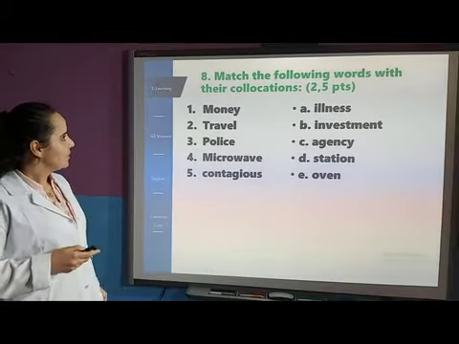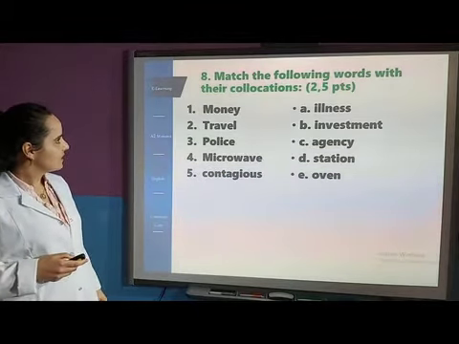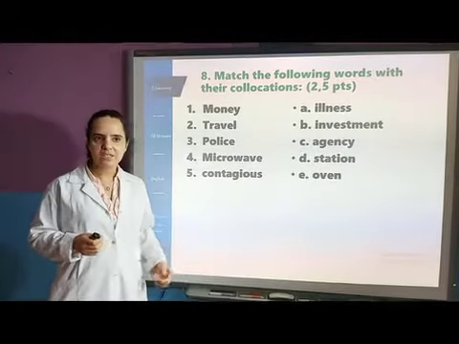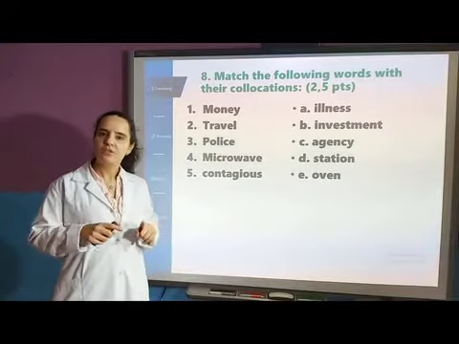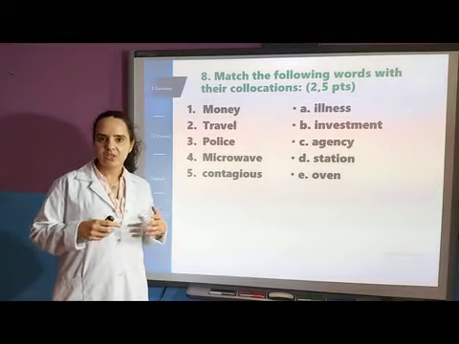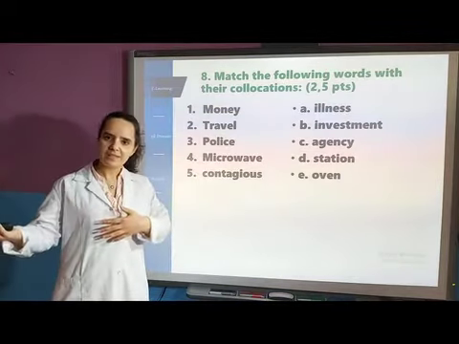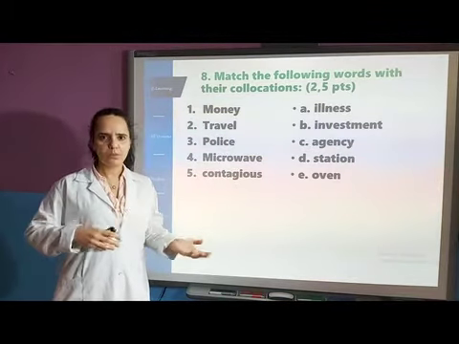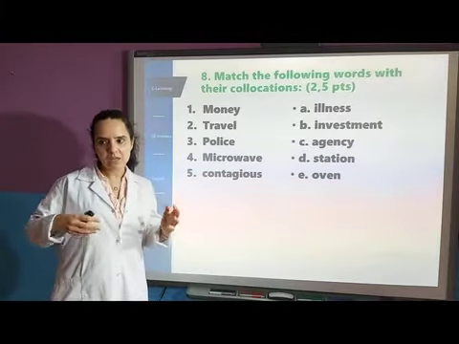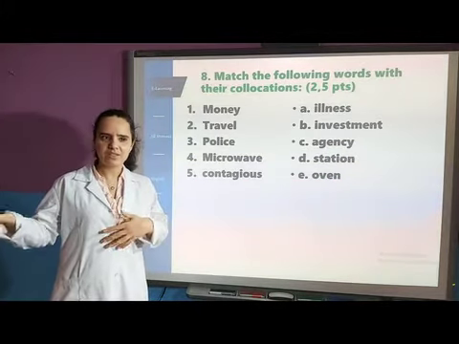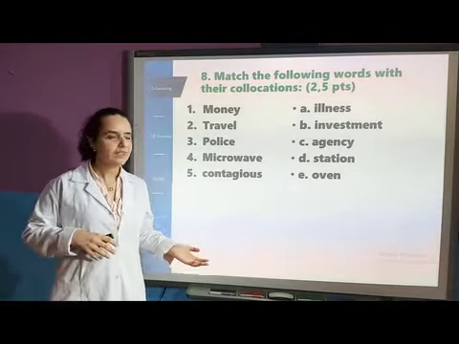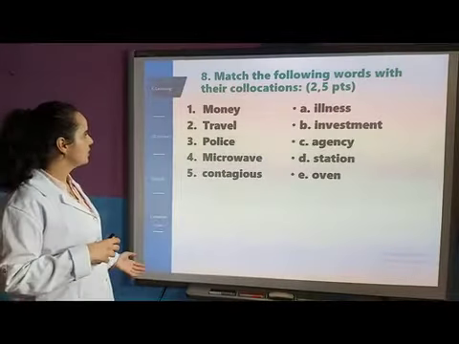8, match the following words with their collocations. What does it mean, collocations? They are words that go together. For example, I can say a young boy, but I cannot say a yellow boy. No, I can say a yellow car. Yes, I cannot say a young car. Okay? So let's find the collocations of these words.